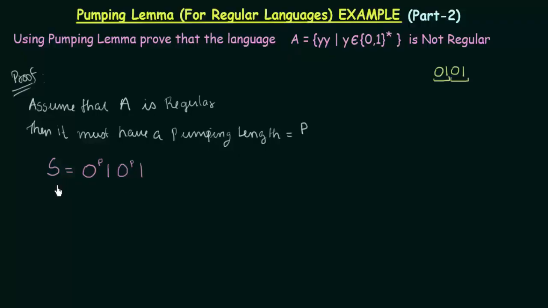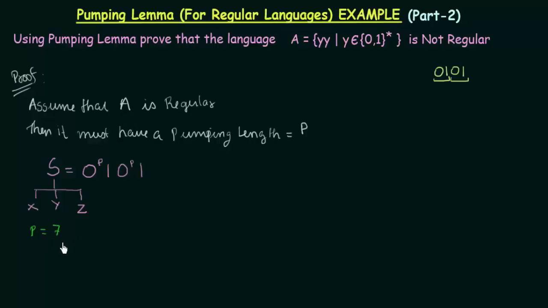Okay, so once you have chosen this string S, the next thing that you have to do is divide this S into three parts: X, Y, and Z. That is what we have to do. As we divide it into three parts, X, Y, and Z, let me take an example. Let's say that for that example, my pumping length P is equal to 7.